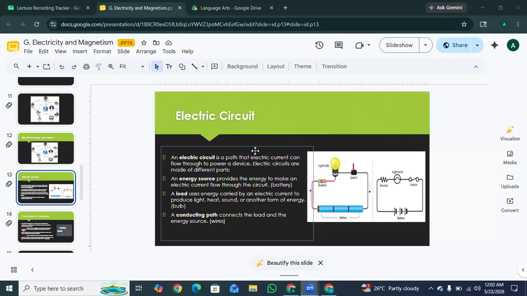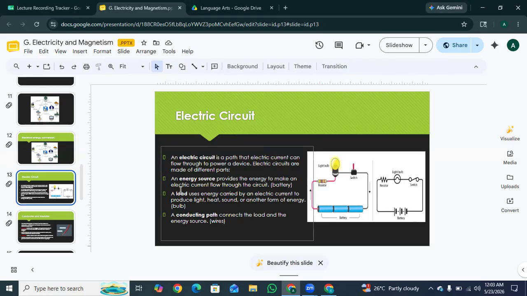So the next one is electric circuit. An electric circuit is a path that electric current can flow through to power a device. Electric circuits are made of different parts. So basically, an electric circuit is a complete closed path that electric current flows through to power a device. Okay? And every basic circuit is made up of three main parts. The first one is energy source, the second one is load, and the third one is conducting path.